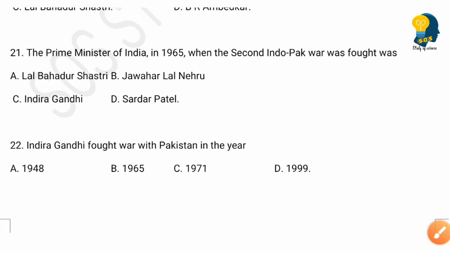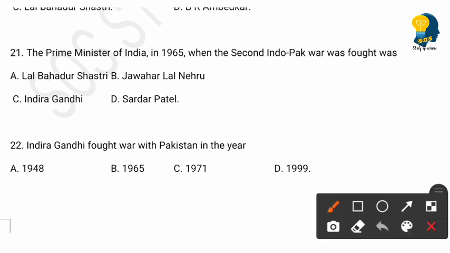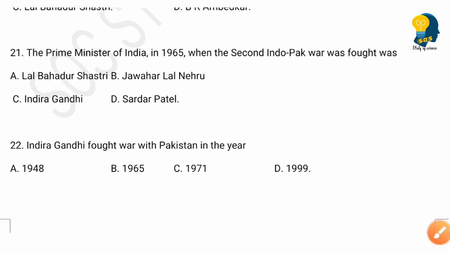So the next question is, the Prime Minister of India in 1965 when the second Indo-Pak war was fought was, and the options are option A, Lal Bahadur Shastri, option B, Jawaharlal Nehru, option C, Indira Gandhi, option D, Sardar Patel. And the right answer here is option A, Lal Bahadur Shastri, the Prime Minister of India in 1965 when the second Indo-Pak war was fought.